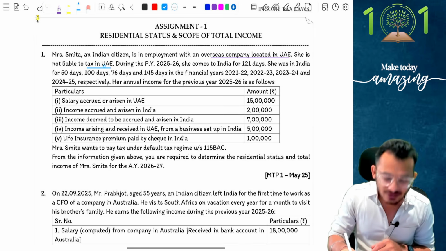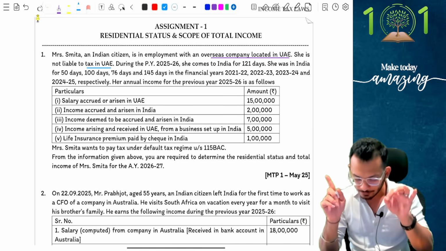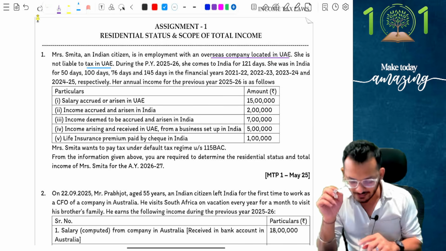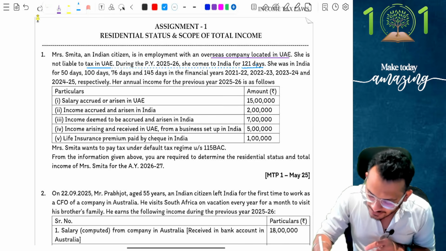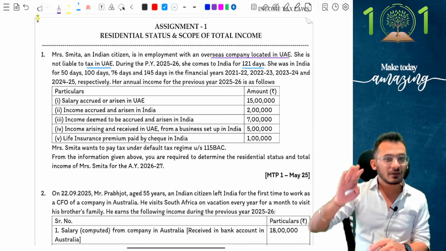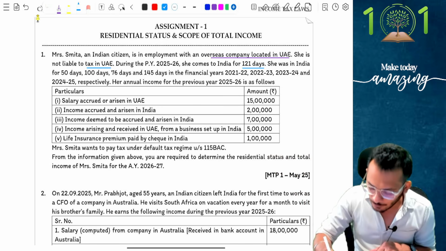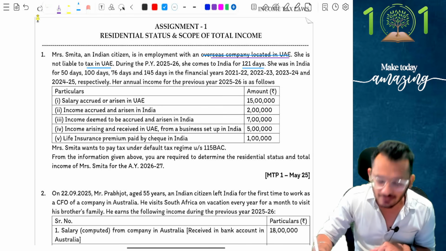Okay, deemed residential status may come into picture, but only secondary. Let's check if she is non-resident first. During the previous year 25-26, she has come to India for 121 days. See, which means a person is outside India and is visiting India. Visiting India is coming in for 121 days, which means her employment outside India now is not relevant. Now is not relevant. Understand?